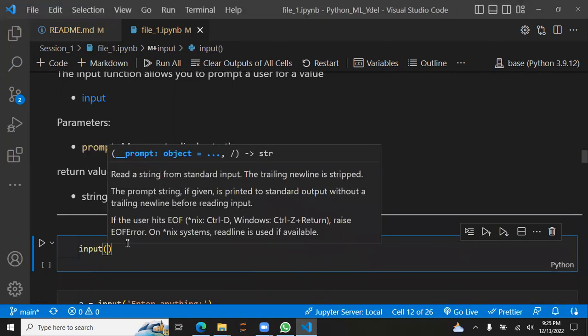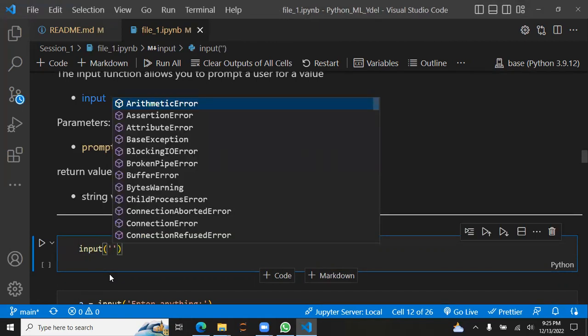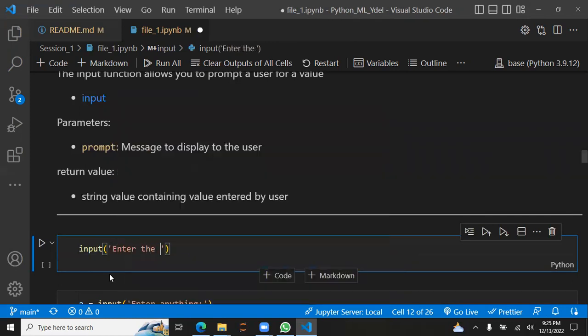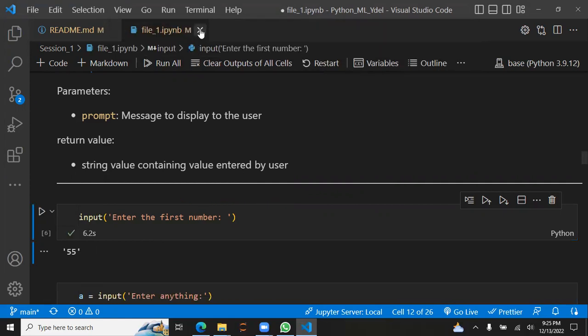Again, if it's a function, it would have a keyword and then these two round brackets, and inside this we need to pass a string that the user will see, and that will help the user know what this program really needs. So we could just say "Enter the first number", put a colon, and let's run this. You could see I am having this bar right here at the top, so I can enter 55, and after entering 55, it returns something to me.